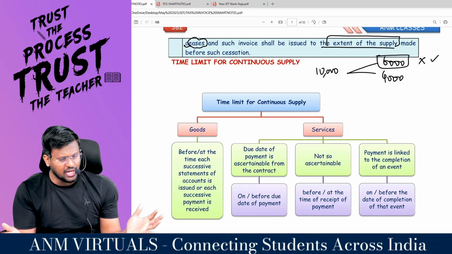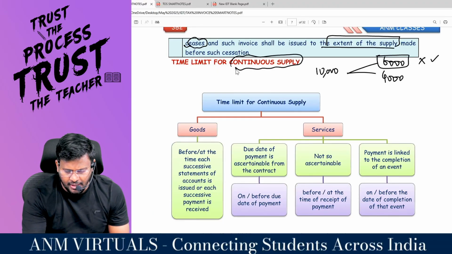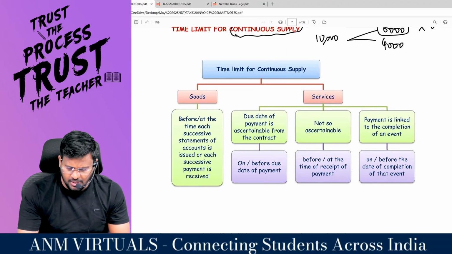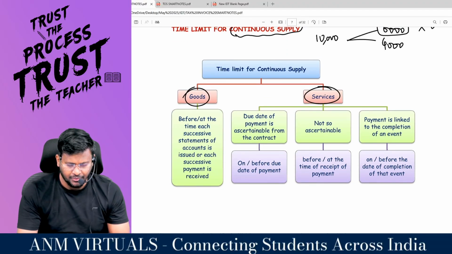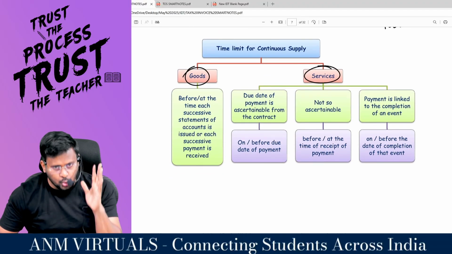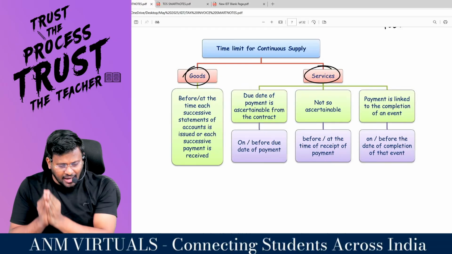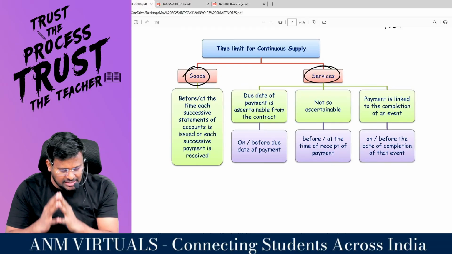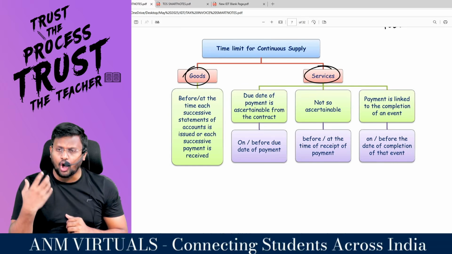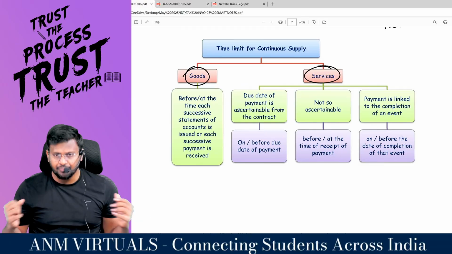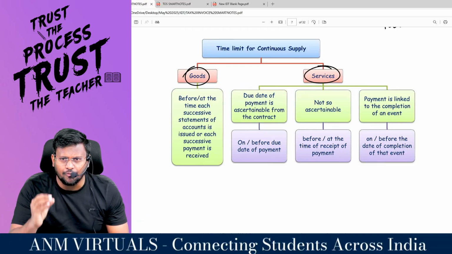This is a summary chart. What is the time limit for continuous supply? We have two types of continuous supply: either continuous supply of goods or continuous supply of services. With regard to continuous supply of goods, you are supposed to raise the invoice either before or at the time of each such successive statement of account is issued or successive payment is received, as the case may be. Comfortable?